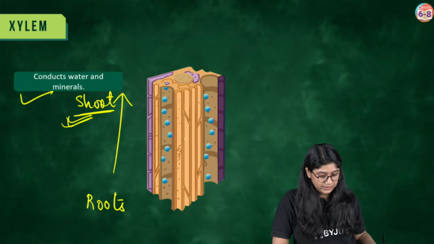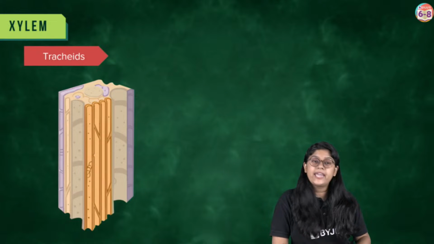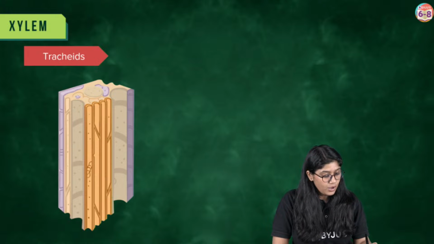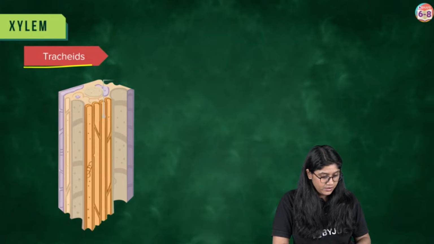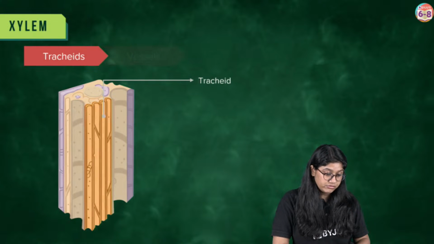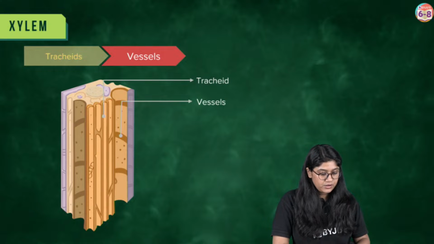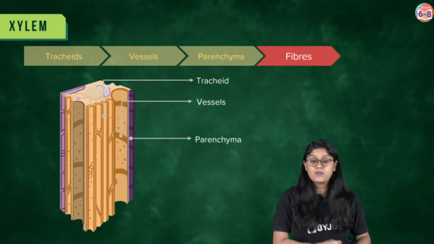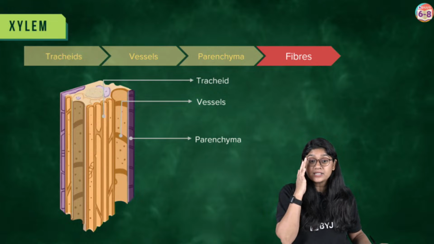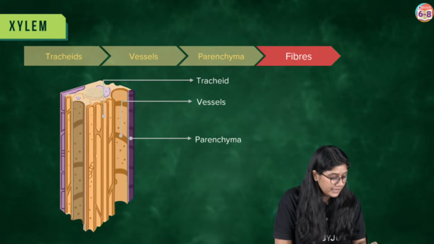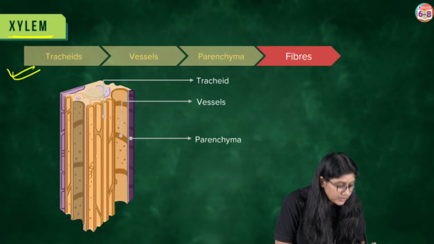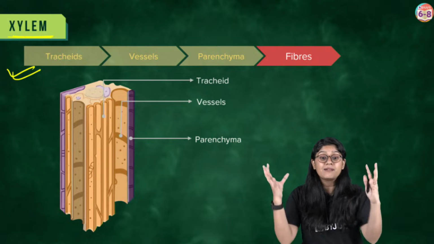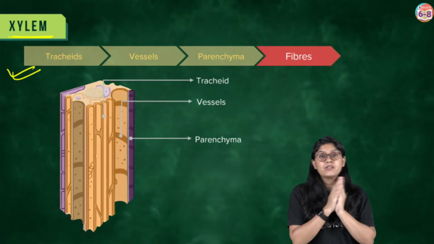Yes, okay everyone. Then, in the xylem, we have different types of cells. We have tracheids, then we have vessels, we have parenchyma and we have fiber. It's a very important thing for all of us to remember that in the xylem we have different types, and all of these combine together to form the xylem.